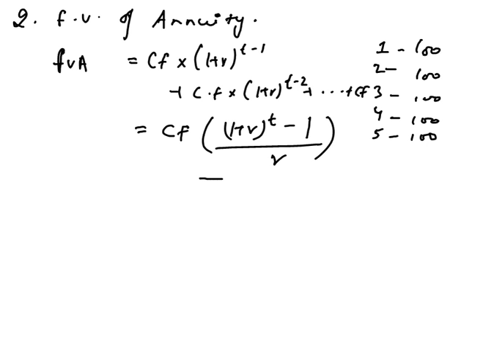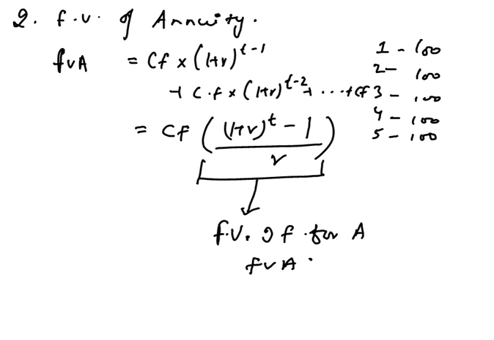So here this term is called the interest factor, which is the future value interest factor for annuity, or I would say the future value annuity factor also. So let's understand this particular future value of annuity with an example.